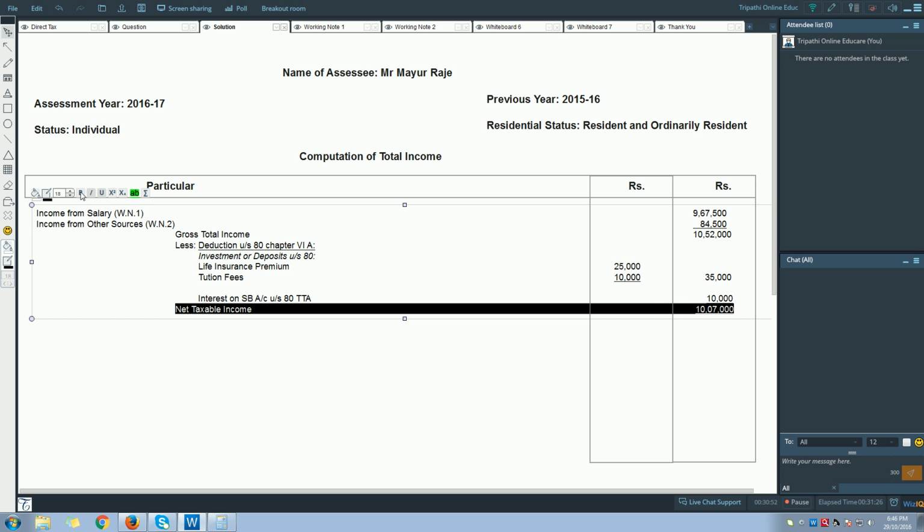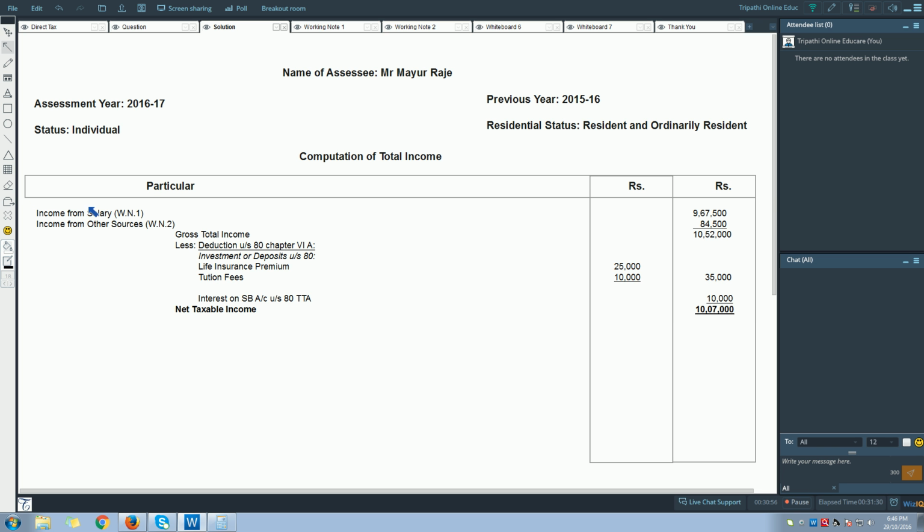So let us calculate what is your net taxable income. 10,52,000 minus 45,000 will give you 10,07,000.